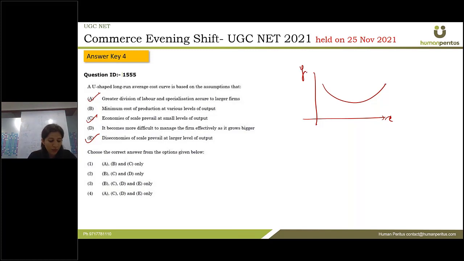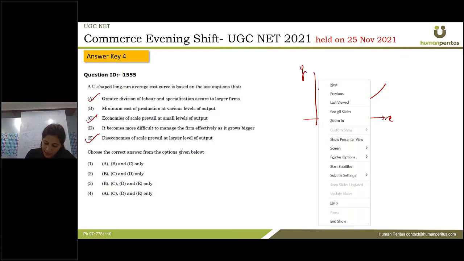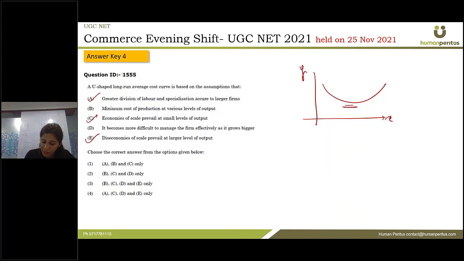Now look at the second one, minimum cost of production at various levels of output. No, this is not true, because as you can see, the long run average cost curve is basically U-shaped. Initially the cost of production is decreasing, then it comes to a minimum level, then it starts increasing. So at various levels of output, it is not always that there is minimum cost of production, it is only at a certain level. All right, so this is wrong.